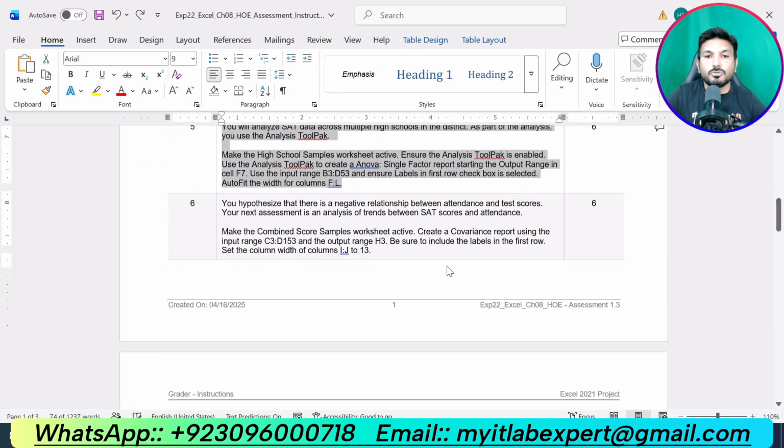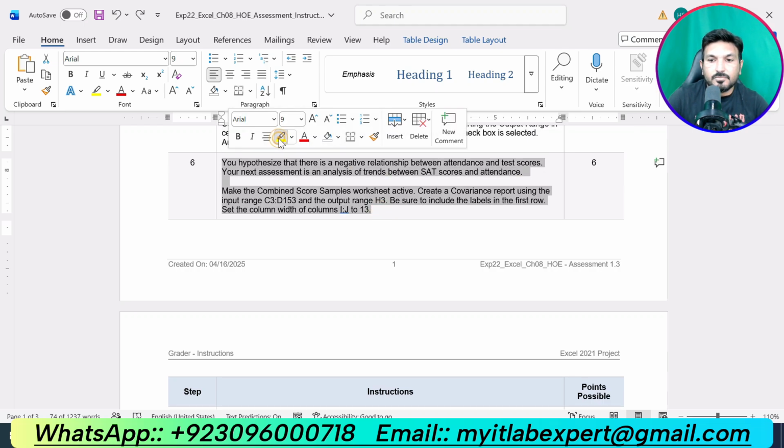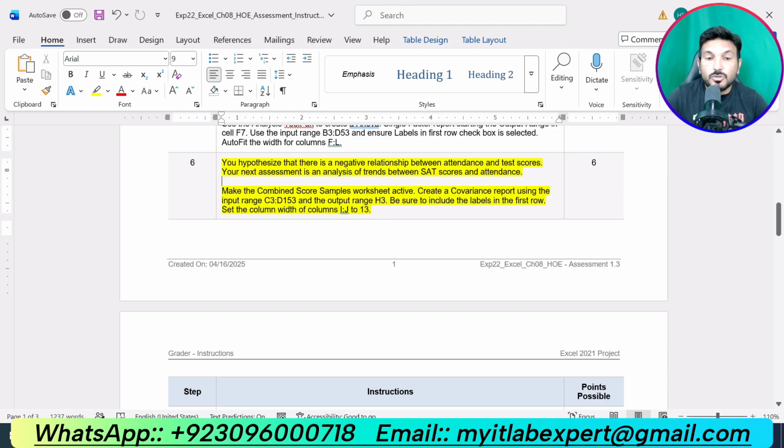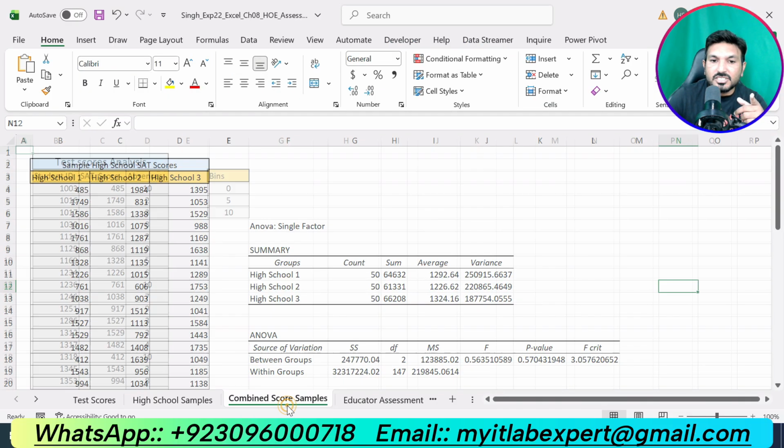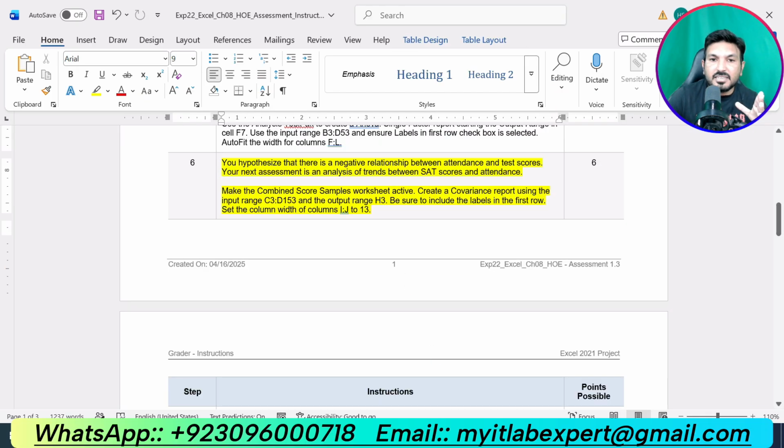Okay. Now we are supposed to do the next step, step number 6. You hypothesize that there is a negative relationship between attendance and test scores. Your next assessment is an analysis of the trend between test scores and attendance. Make the Combined Score worksheet active. Combined Score worksheet sample, this one. Make this active. Create a covariance report using the input range C3 up to D153, and the output range H3. Be sure to include the labels in the first row. Set the column width of columns I to J to 13.